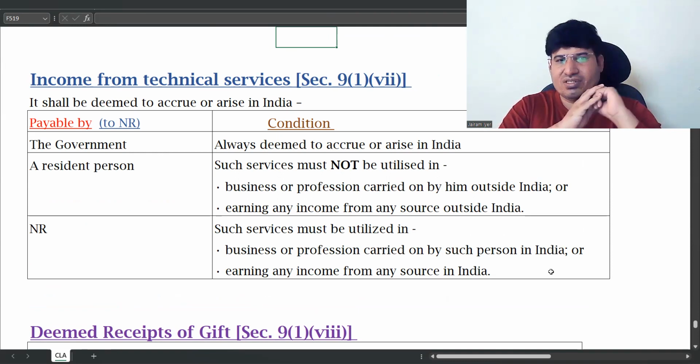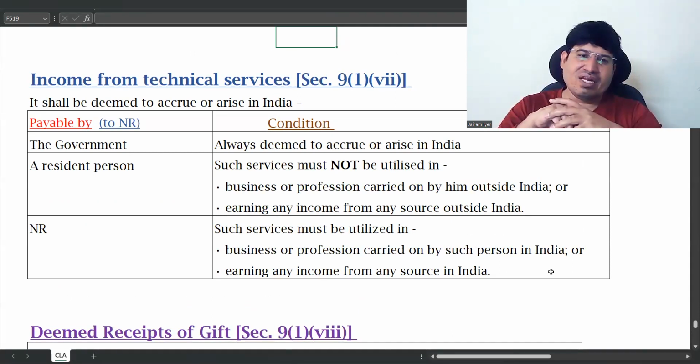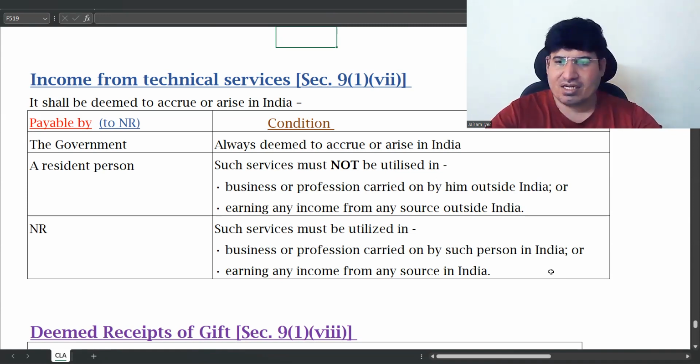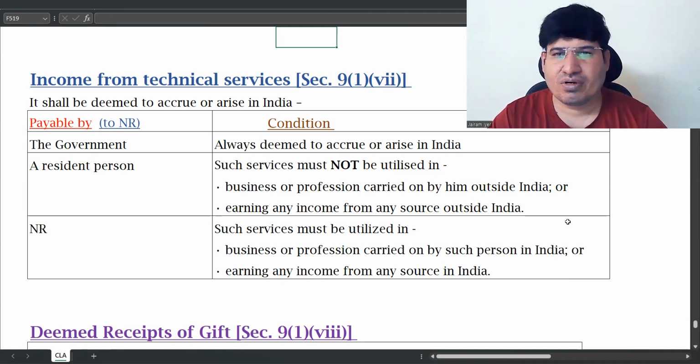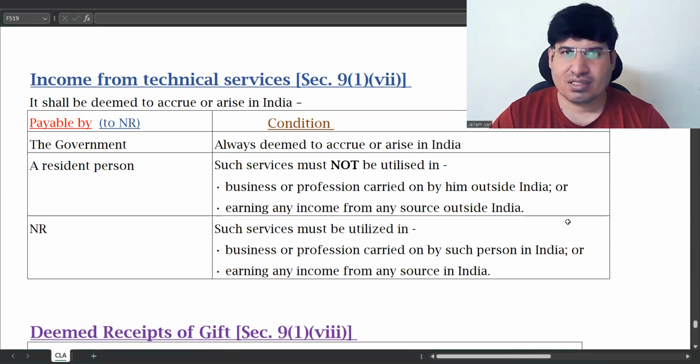There's only that business connection point, which is a little complex. So that's it. This chapter is completed now, so we will not be starting any other chapter today.